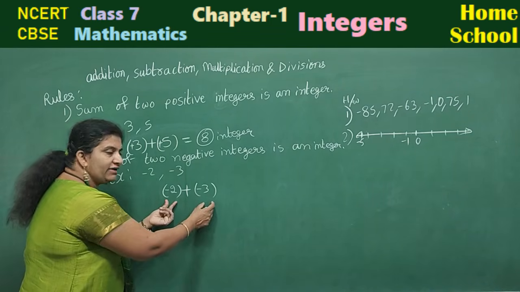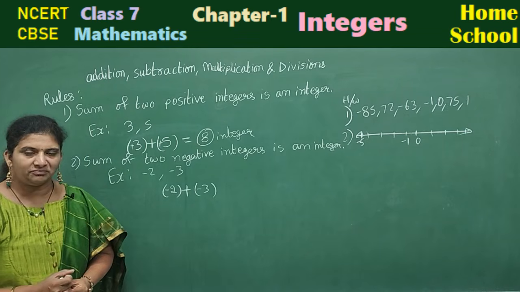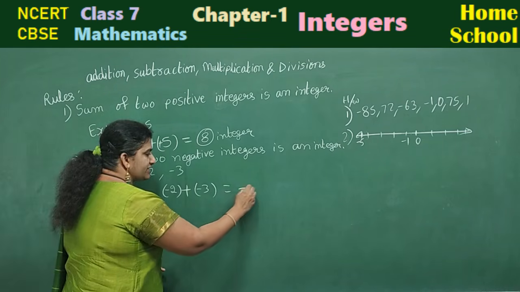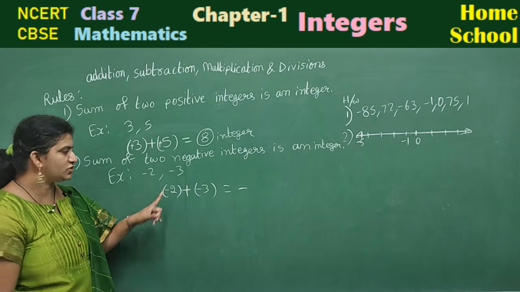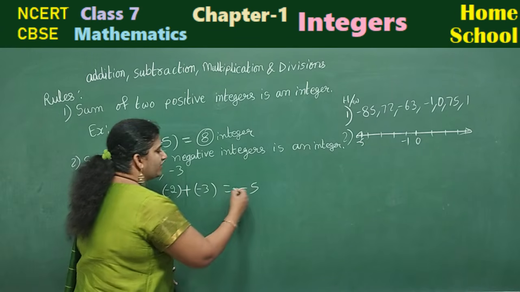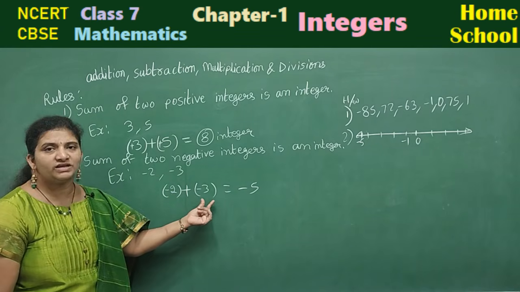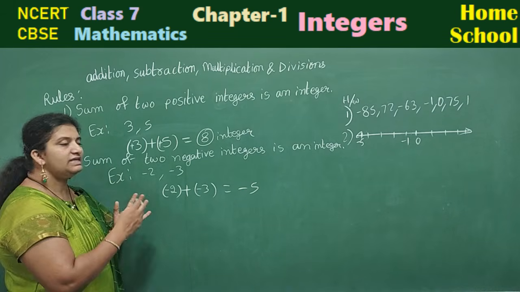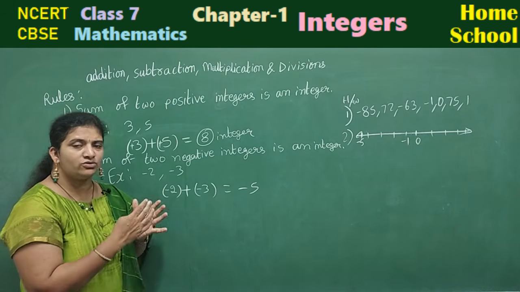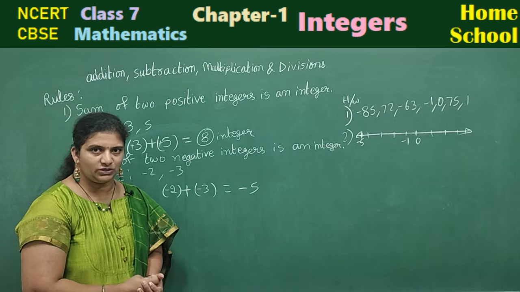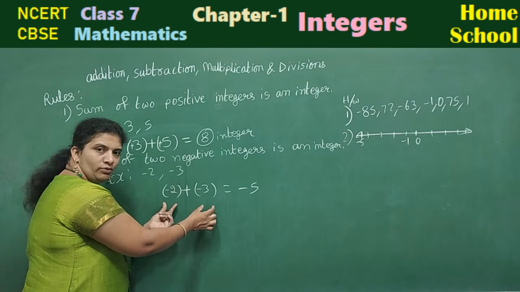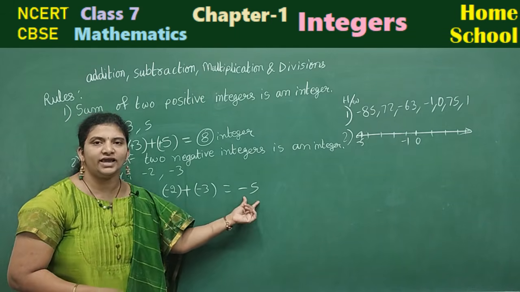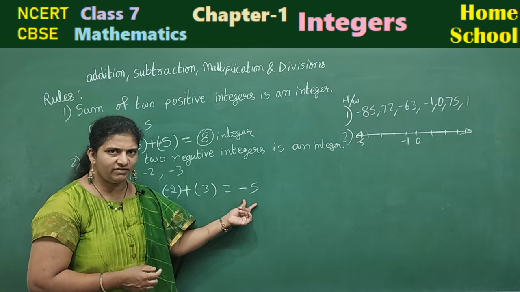When two negative integers you are adding, take the negative sign and add the numbers. 2 plus 3 will be 5. What is minus 2 plus of minus 3 answer? It is minus 5. These addition and multiplication rules also I am going to discuss with you. Sum of two negative integers is also an integer. Is minus 5 an integer?